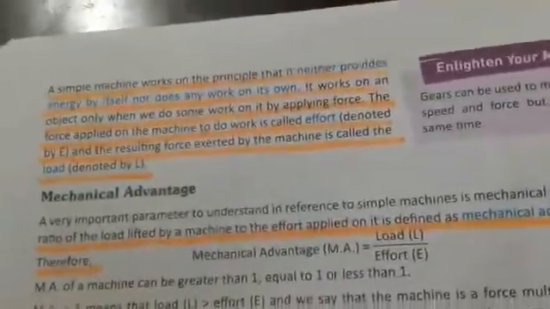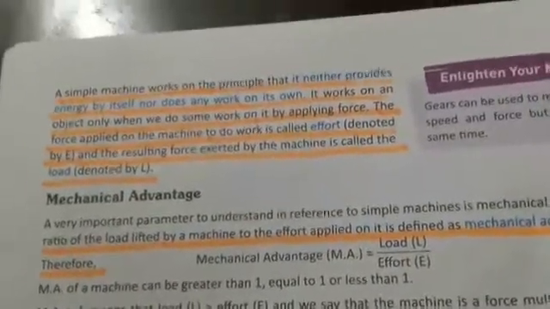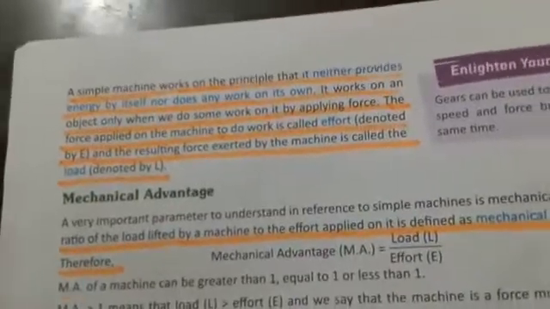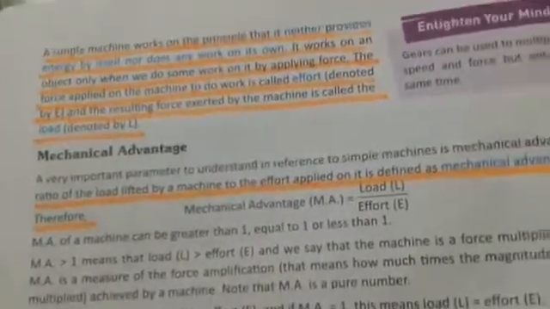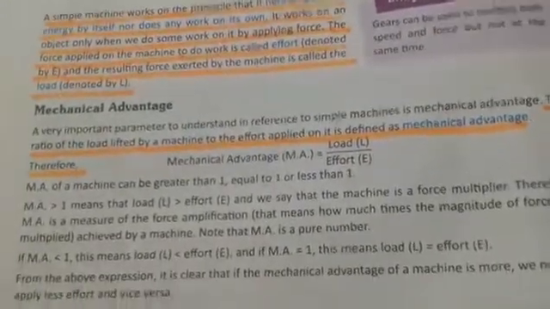The force applied on the machine to do work is called effort, denoted by capital E, and the resulting force exerted by the machine is called load, denoted by capital L. Next we will see mechanical advantage.